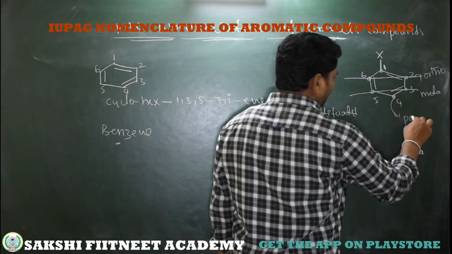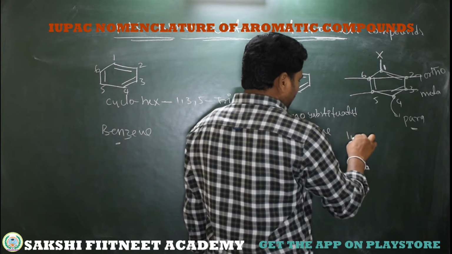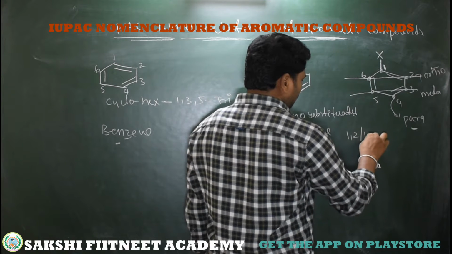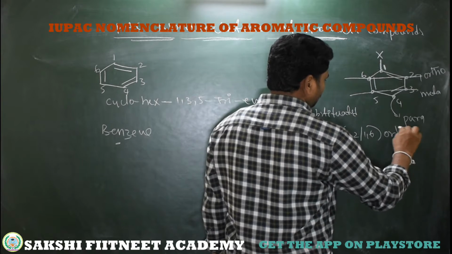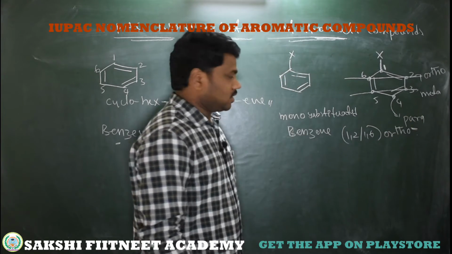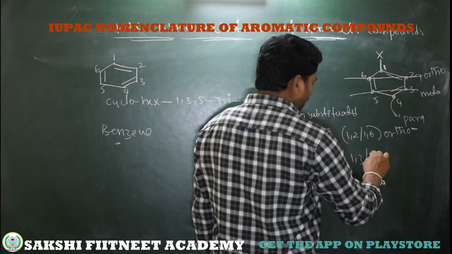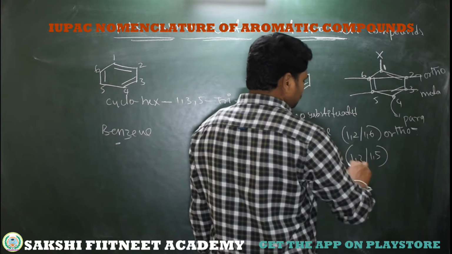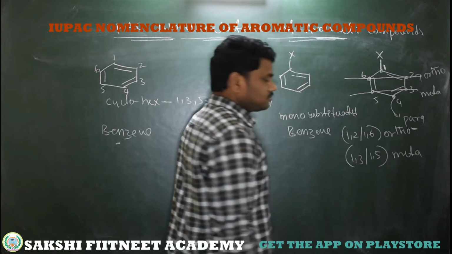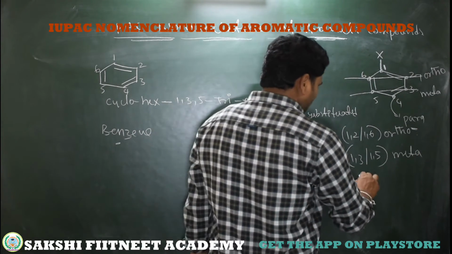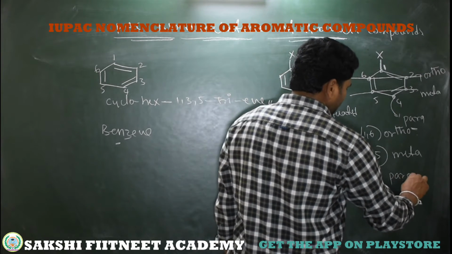This is called para. See here, what is the relation? 1, 2 or 1, 6. What is the relation? Ortho to each other. Now 1, 3 or 1, 5. What is the relation? This is meta relation, meta to each other. Now 1, 4. This is para relation.